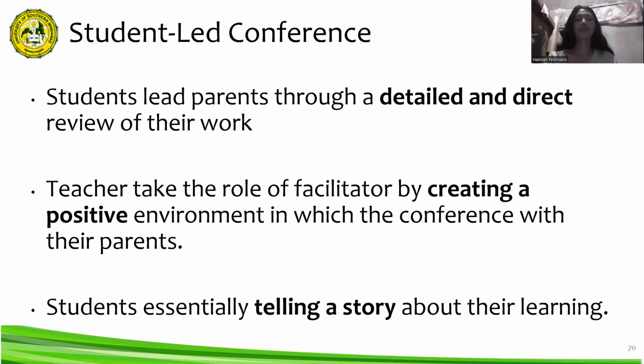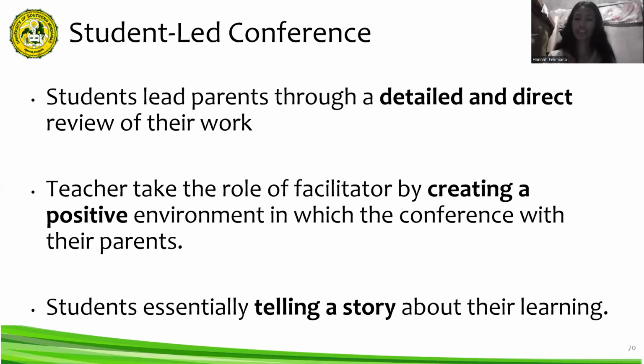When we say student-led, the conference is led by the student. So dito, estudyante mismo yung nagsasabi ng kanilang learning sa school sa kanilang mismong parents.